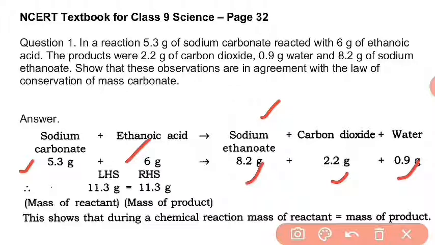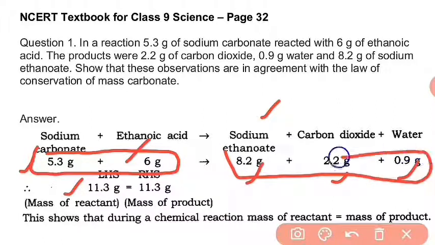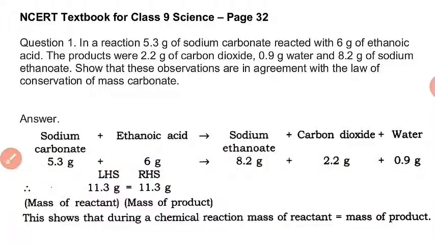Now if we add the mass of reactants, that is sodium carbonate and ethanoic acid, we get 11.3 gram. And if we add the masses of all these products, then again we get 11.3 gram. That means the mass of products and mass of reactants both are the same. So this proves that this data is in agreement with the law of conservation of mass.